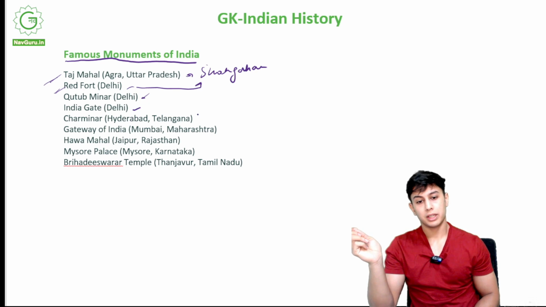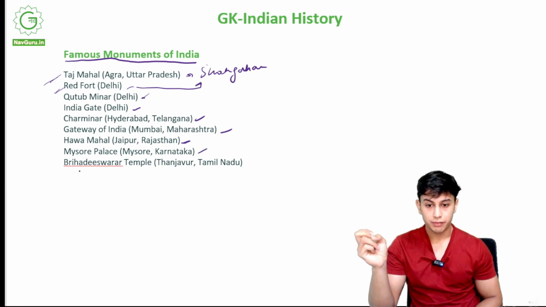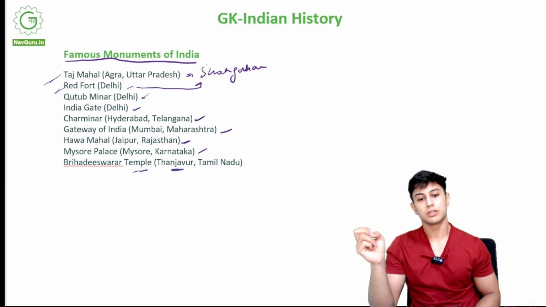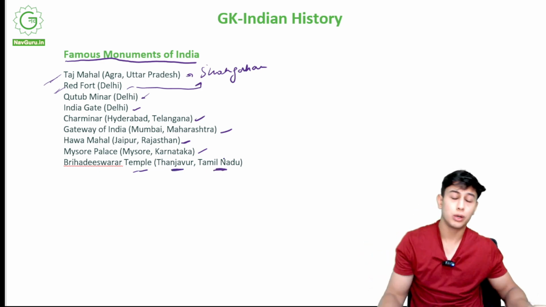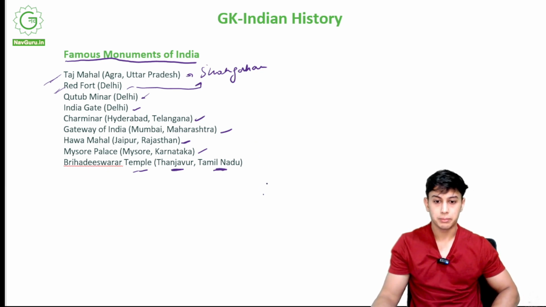We have Charminar in Hyderabad, Telangana. We have the Gateway of India in Mumbai, Maharashtra. We have the Hawa Mahal in Rajasthan. We have the Mysore Palace in Mysore, Karnataka. We have the Brihadiswarar Temple in Thanjavur, Tamil Nadu. So the south of India has a lot of prominent temples, right?